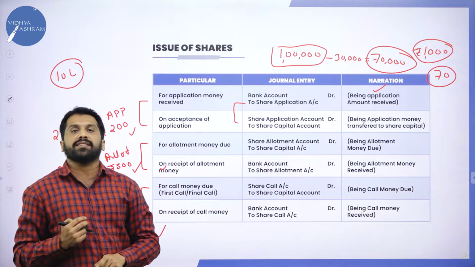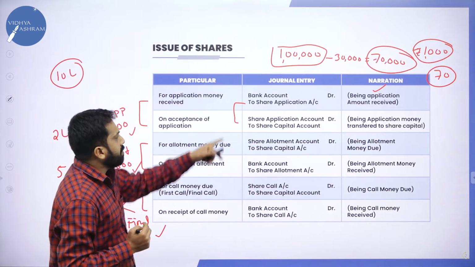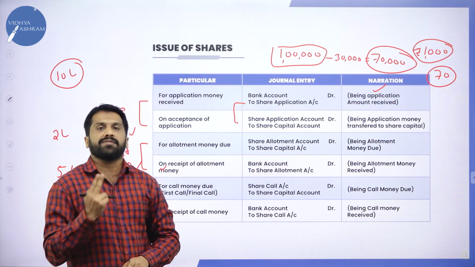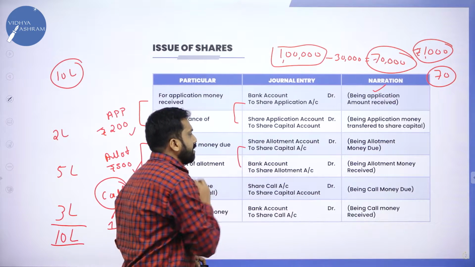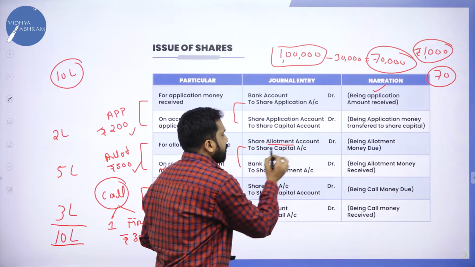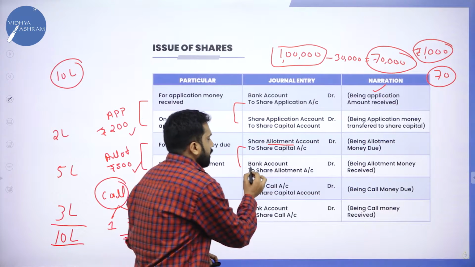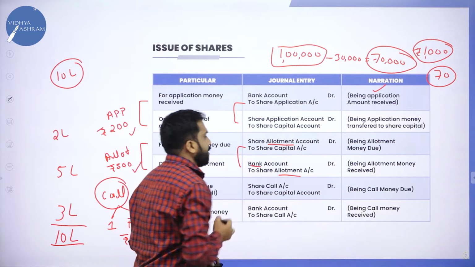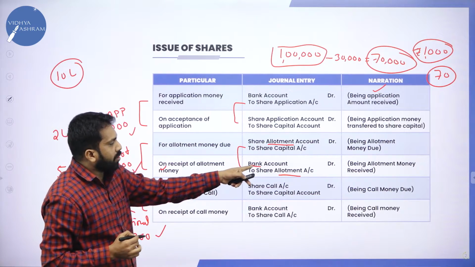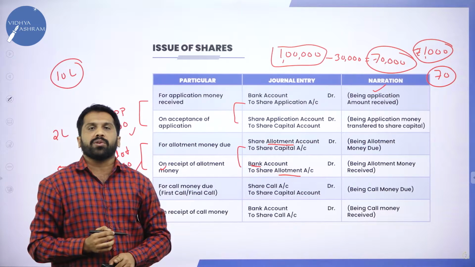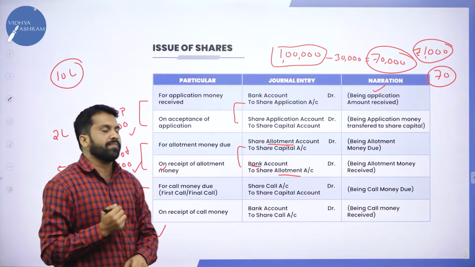How many journal entries do you have to remember? You have to remember two journal entries for application. Now, allotment. Allotment to share capital, bank to allotment. Bank account debited to share allotment, allotment to share capital. This is your second one.